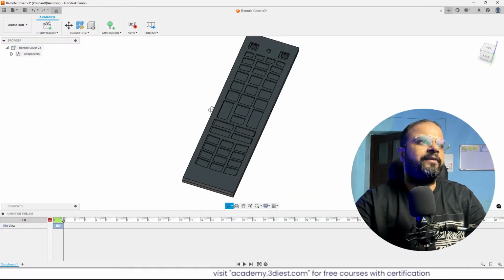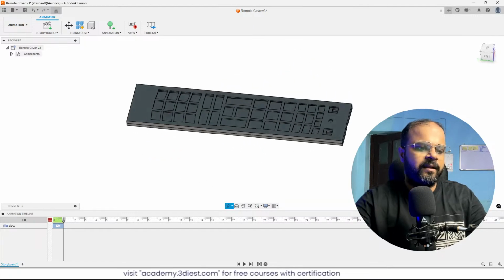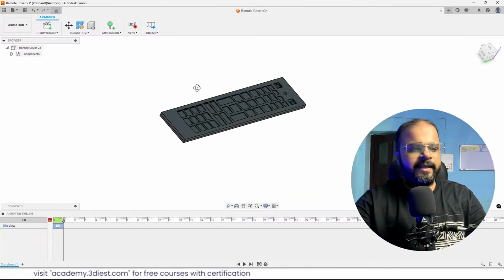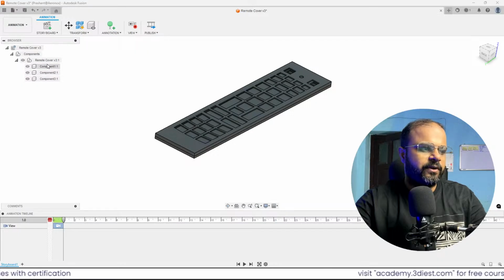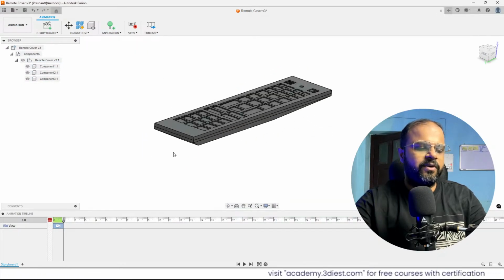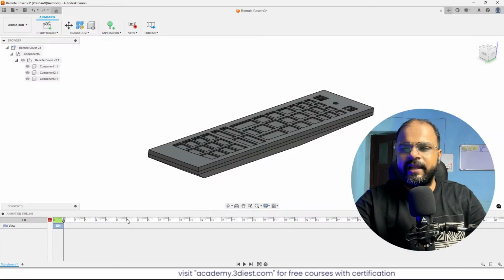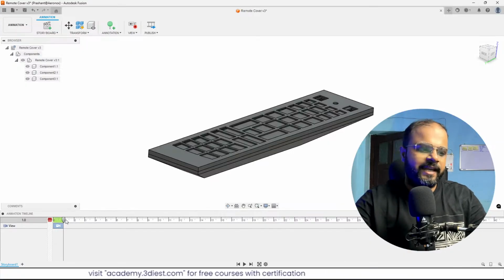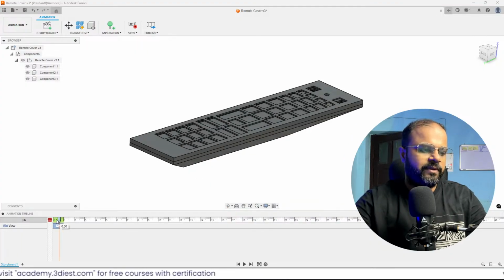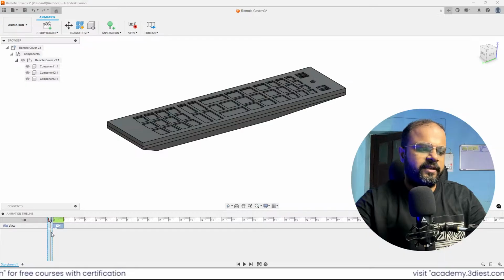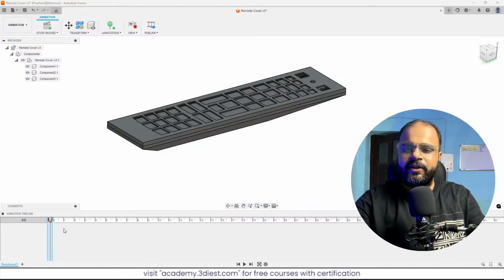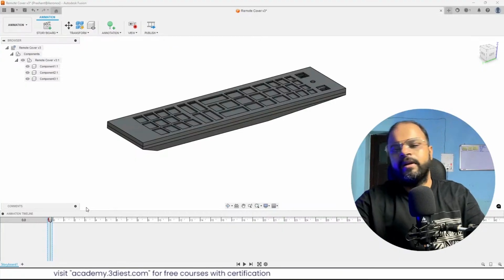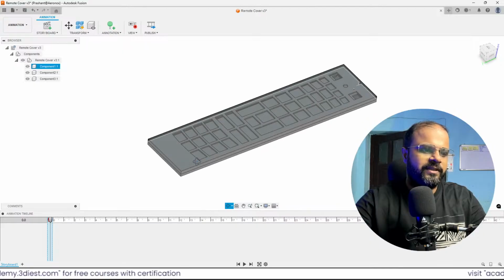Now I will expand these components to see all my three components. So here are my three components. Before we move forward, there is a timeline at the bottom from where you can start animating frame by frame, right? So first I will move the timeline to the 0 position. Here you can see it's sitting on the 0 position, and I will delete this recorded time frame, that step that got recorded automatically. Now that we deleted that, we have only the three components.